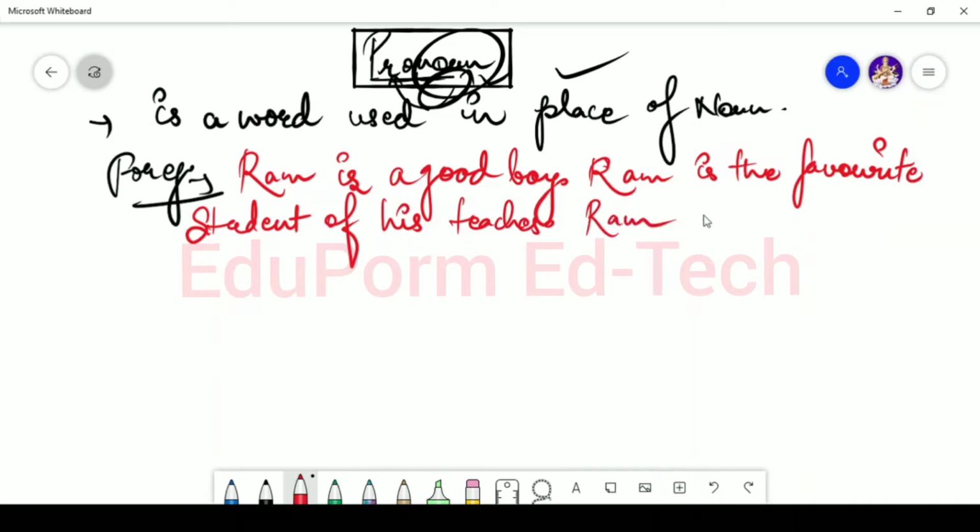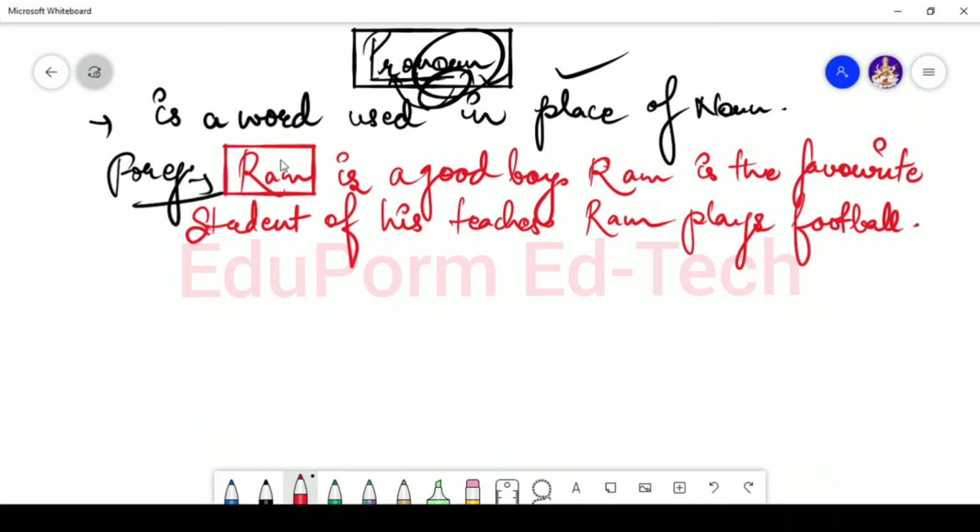Ram plays football. Now again, if I read out this sentence, you will see that I have used Ram 3 times. I was just talking about Ram and I used his name almost 3 times.